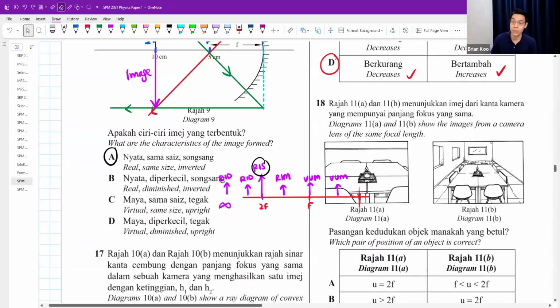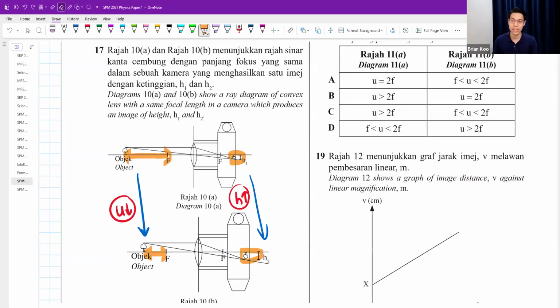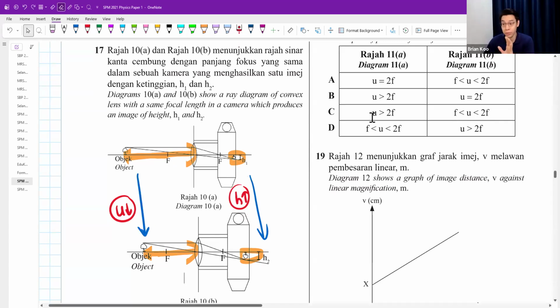Object distance. Oh, I'm so sorry. I just noticed something. I put your object distance wrong. I made a mistake just now. Object distance is supposed to be all the way until the lens, not until F. My bad. Sorry. Okay, all the way until F. But it is still shorter. The shorter the object distance, the bigger the height of the image. Just from this experiment. Don't overthink it.